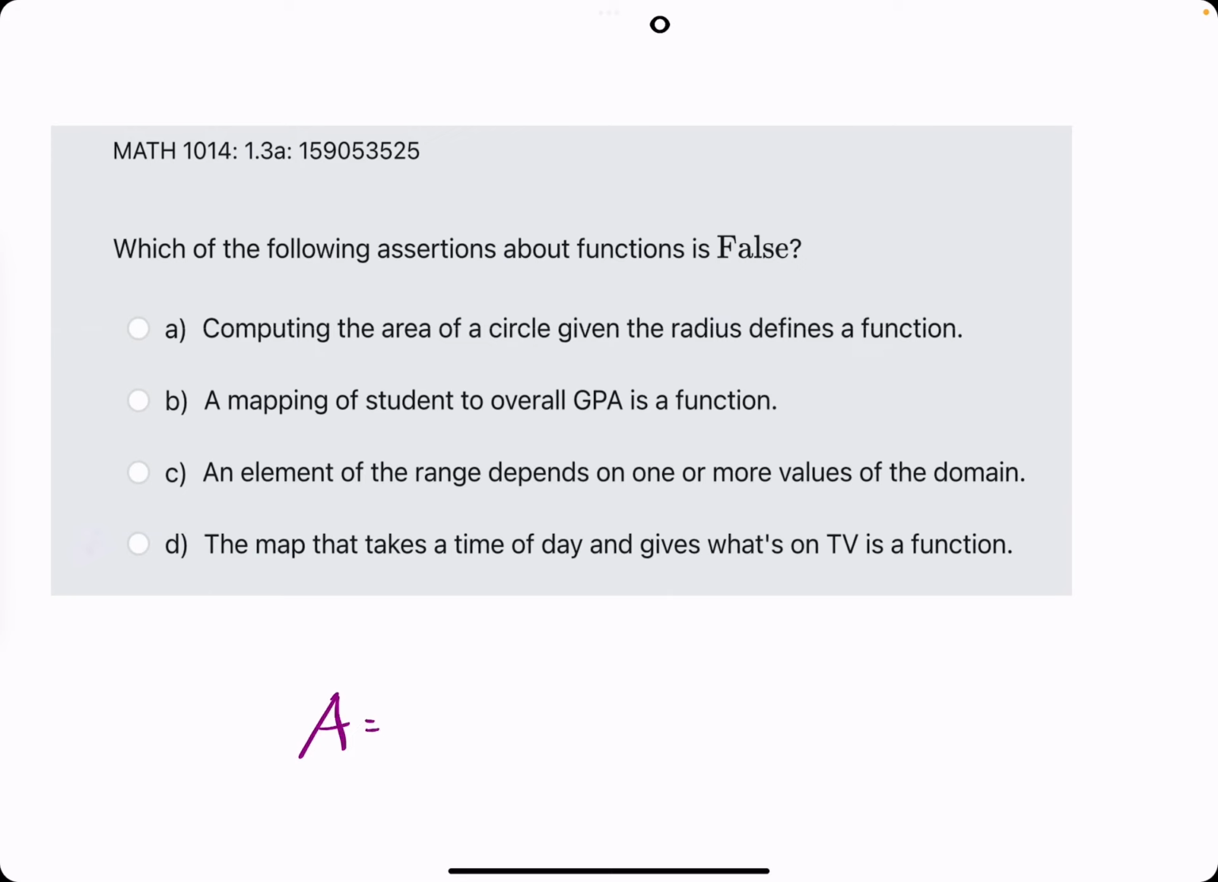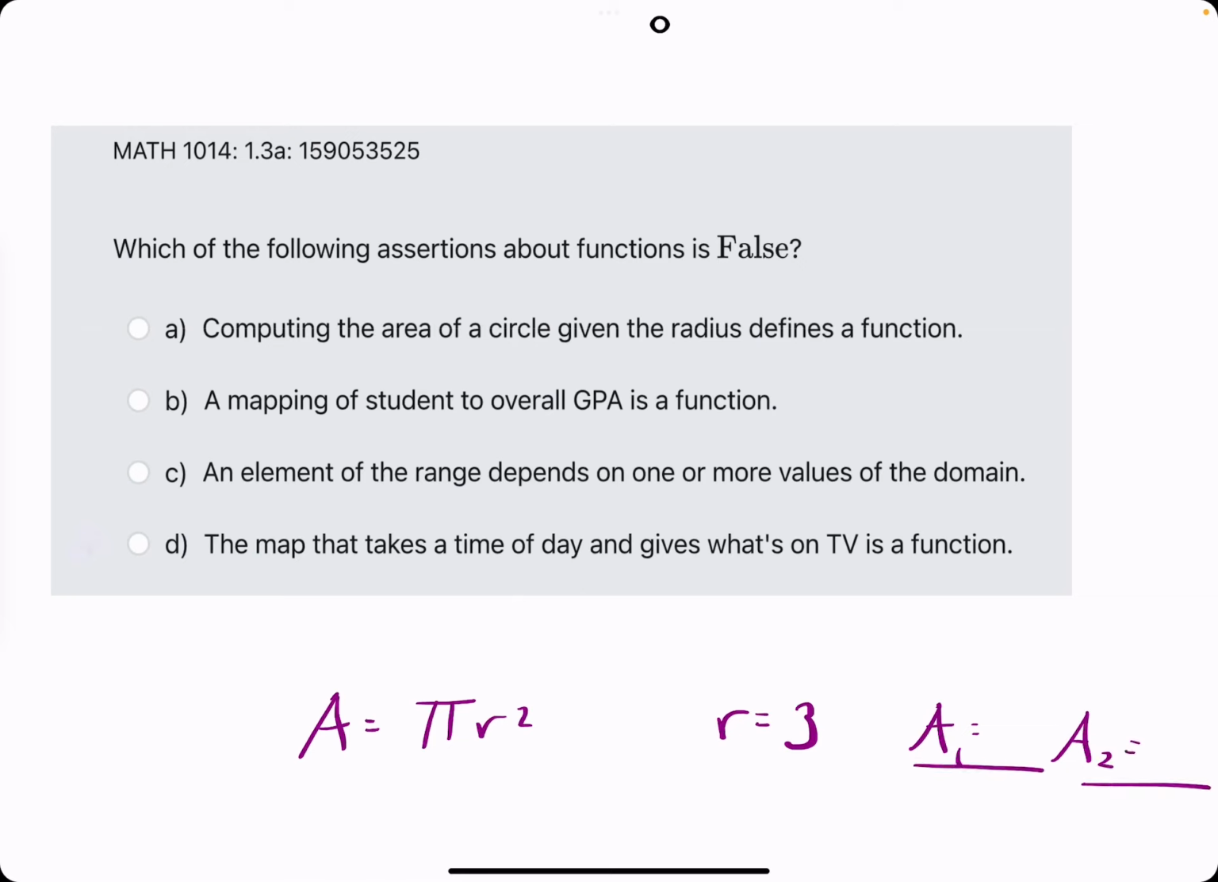So if you think about the area formula for a circle, we have pi r squared. What would make this not a function? If you had a single radius giving you multiple areas, but I don't think that's the case, because the radius can only be positive, right? What I'm trying to say is, if the radius is 3, you're not going to get 2 different areas. You're just going to get a single area, right?